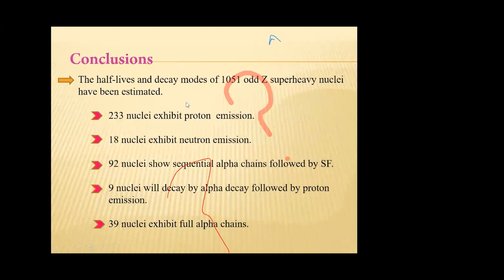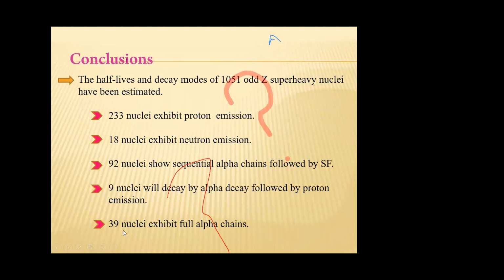Conclusion: the half-lives and decay modes of 1051 odd Z super heavy nuclei have been estimated. Out of this, 233 nuclei exhibit proton emission, 18 nuclei exhibit neutron emission, 92 nuclei show sequential alpha decay followed by spontaneous fission, and 9 nuclei will decay by alpha decay followed by proton emission.